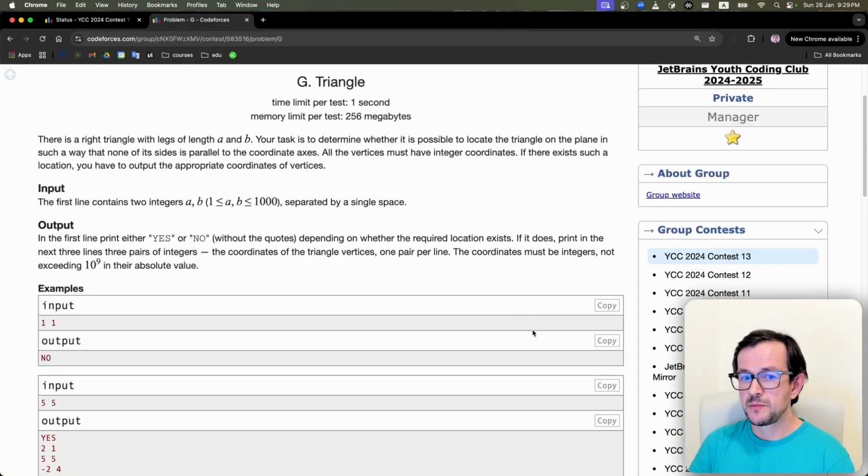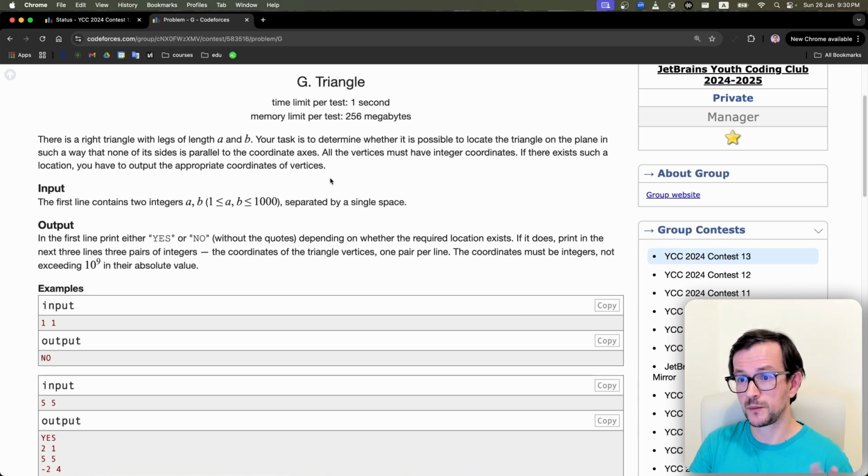Problem G, I believe the main difficulty of problem G is that it's a geometry problem. And everybody hates geometry problems. Okay, not everybody, but a lot of competitive programmers hate geometry problems because it usually involves some strange programming. But here, it's actually quite an easy geometry problem. So if you're not very familiar with geometry, you still can do it. It doesn't require a lot of geometrical thinking. It's mostly about integer numbers.